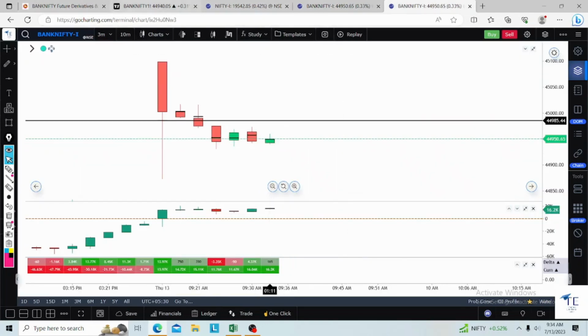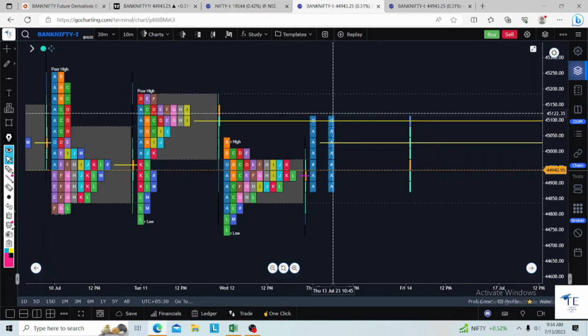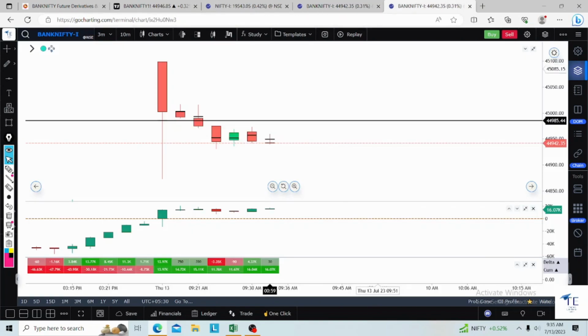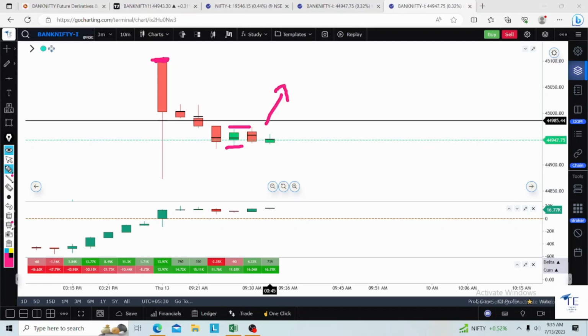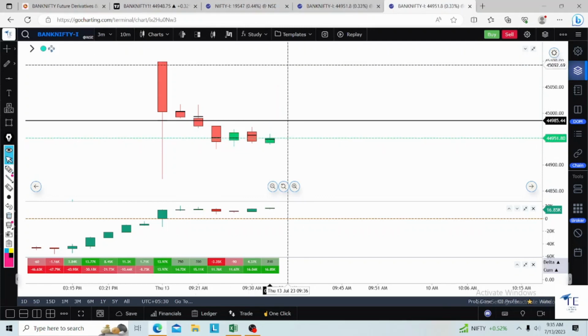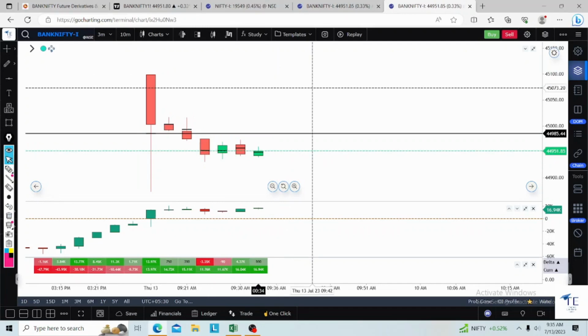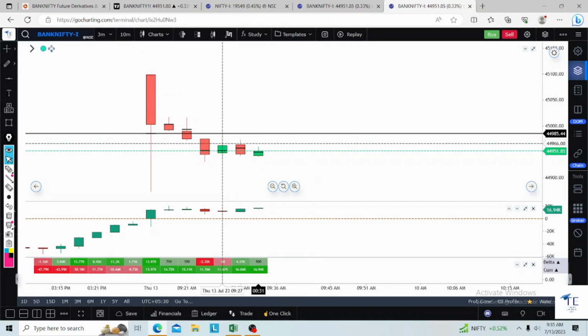Why? Because as per market profile, this open is equal to high will be taken care of, will be removed very fast. So we'll see if any entry is possible. Now there's a small entry above this particular spinning candle. Above this, any acceptance will go for clearing this particular open is equal to high. This is the 3 minute time frame, and the market is not ready to fall much. So we are planning for the entry if there is any acceptance above this particular territory.